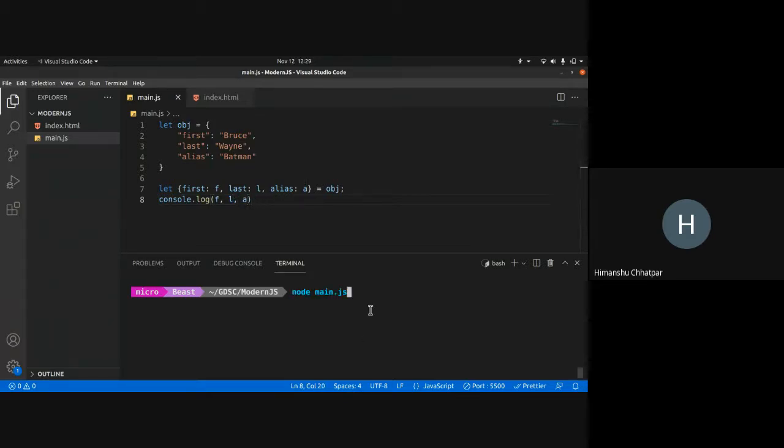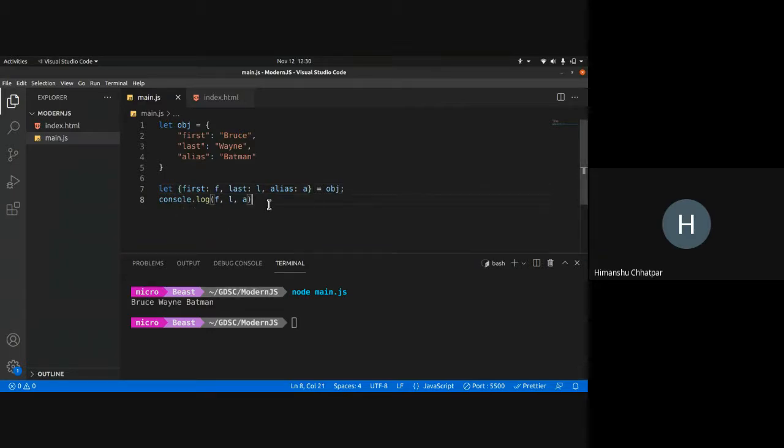So this is how it works. The main thing is these need to be a property. I can't randomly put anything. But after putting a colon, I can rename it. If I don't want the property name to be first, I want it to be F, so I put a colon and rename it like that. So this is how you destructure an object.